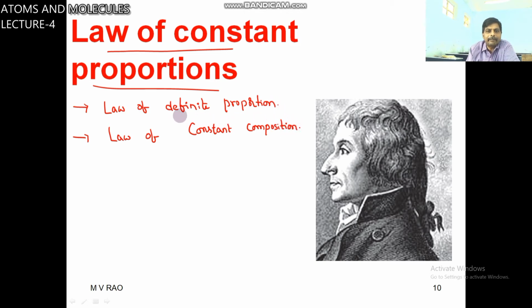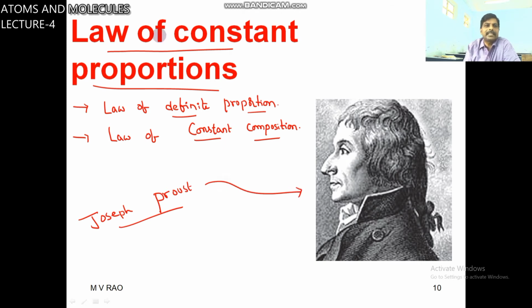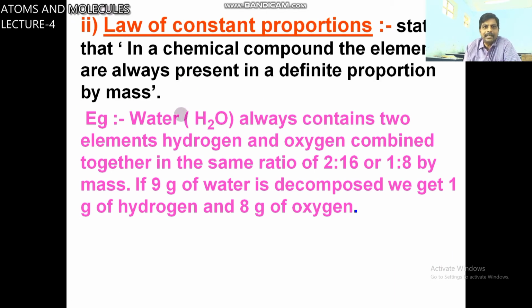Definite proportion: definite means constant, proportion means composition. This law was proposed by Joseph Proust. This is the second law, after the law of conservation of mass. It is the law of constant proportion. In a chemical compound, the elements are always present in definite proportion by mass.